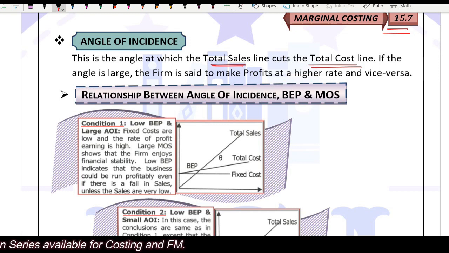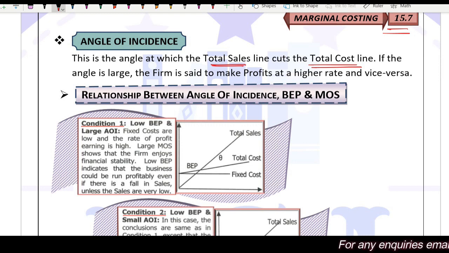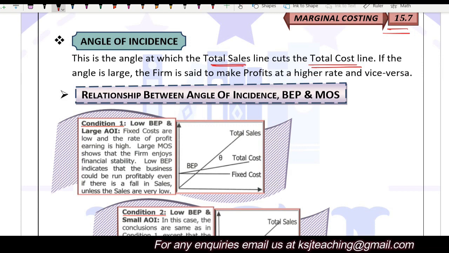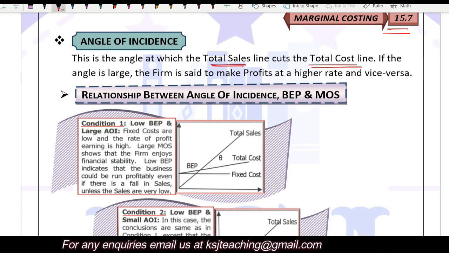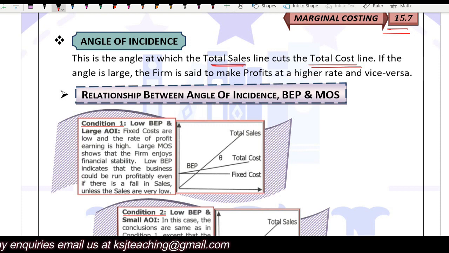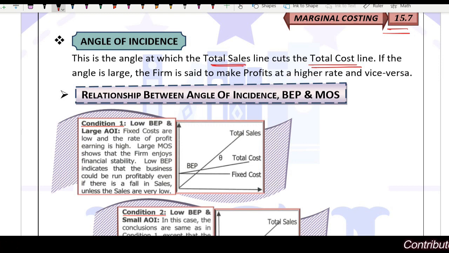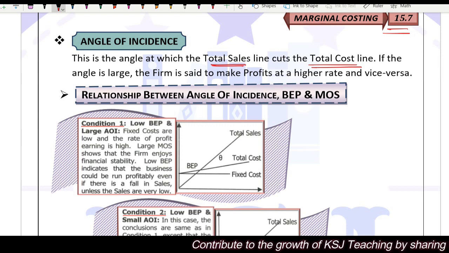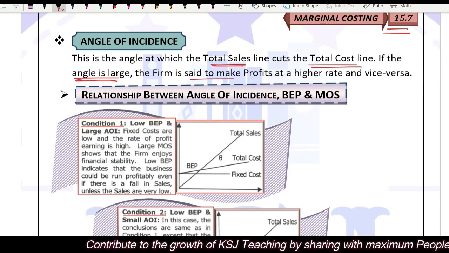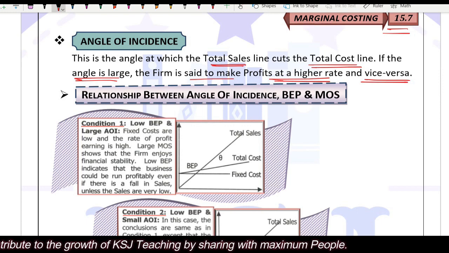At break even, you have covered your fixed cost. After that, whatever you earn is your profit. That is what we studied in margin of safety: after the break-even point, you will be earning profits only. What is the rate of earning the profits? That is given by angle of incidence. If the angle is large, the firm is said to make profits at a higher rate, and vice versa.